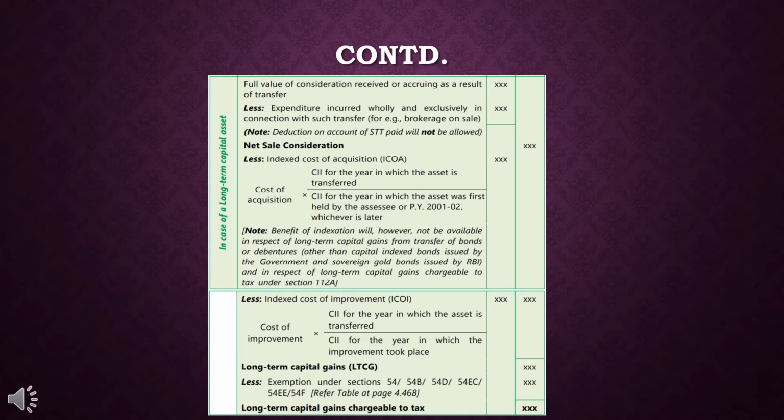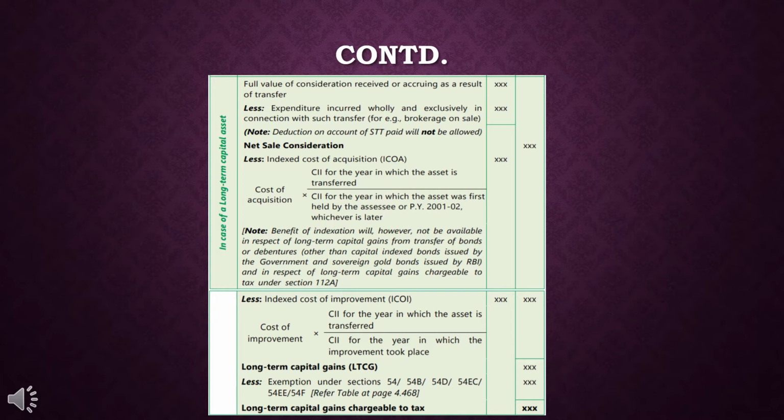Then we will deduct the indexed cost of improvement. Same like cost of improvement into cost of inflation index for the year in which the asset is transferred upon cost of inflation index for the year in which the improvement took place. So this is how we will calculate both the amounts. After deducting both of these, we will get the long-term capital gains.